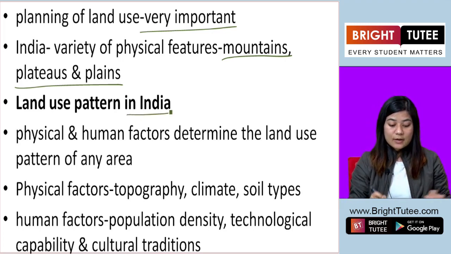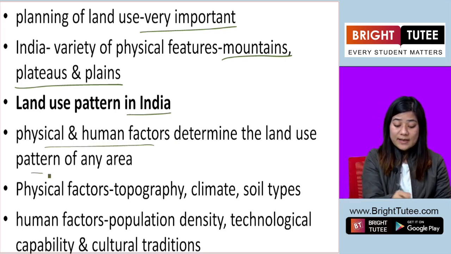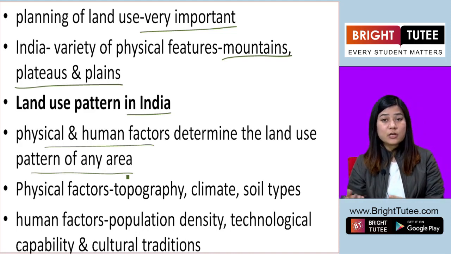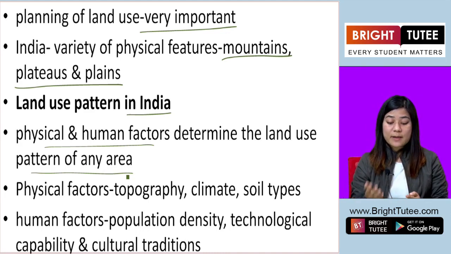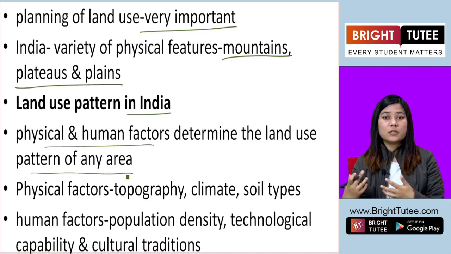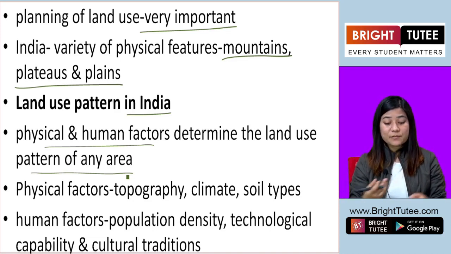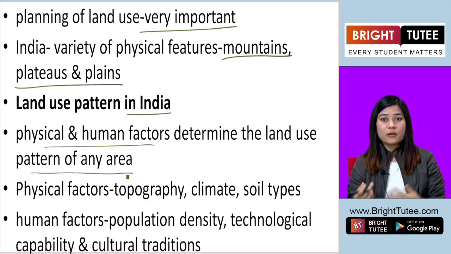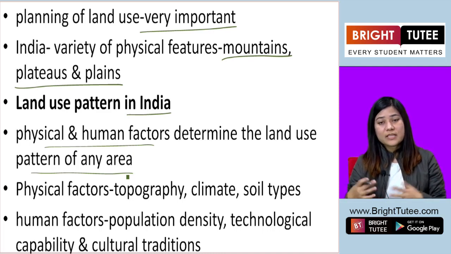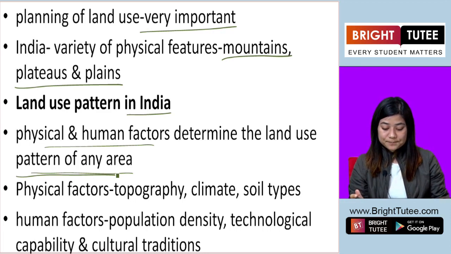Now physical and human factors determine the land use pattern of any area. So how the land has been used is determined by physical and human factors. How humans use the land, their activities, determine the pattern, and physical factors like weather, climate, and topography also determine the pattern of land use.